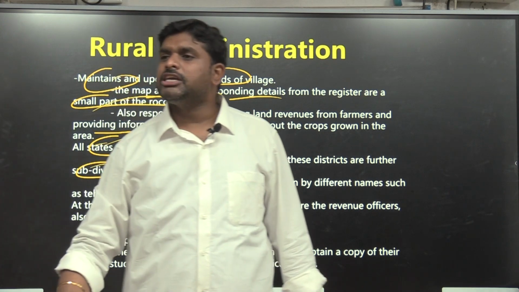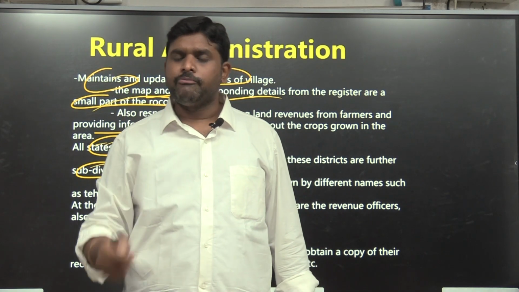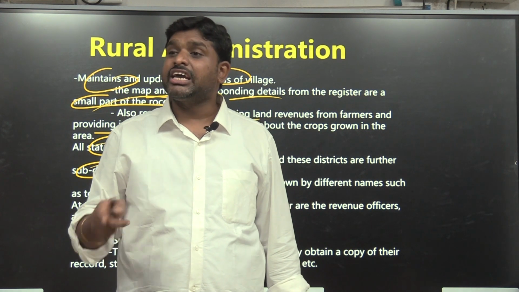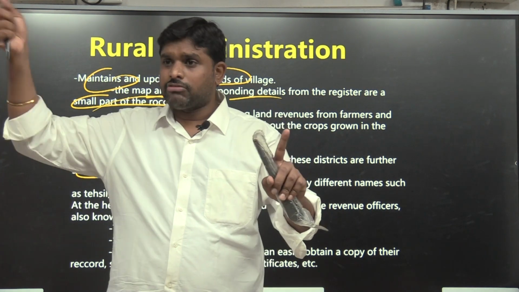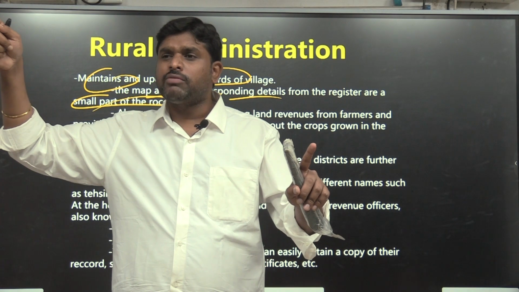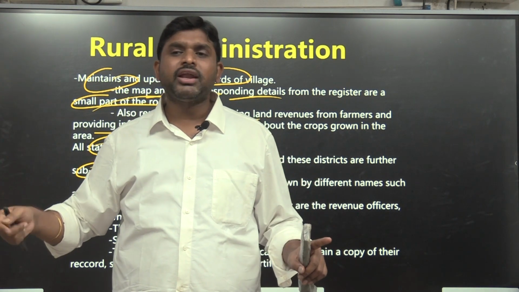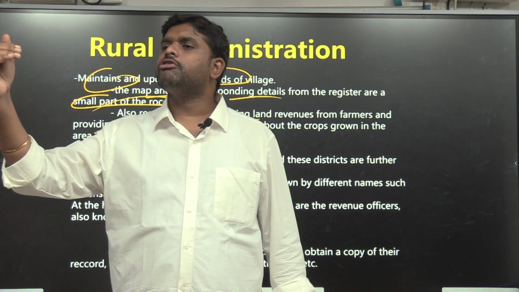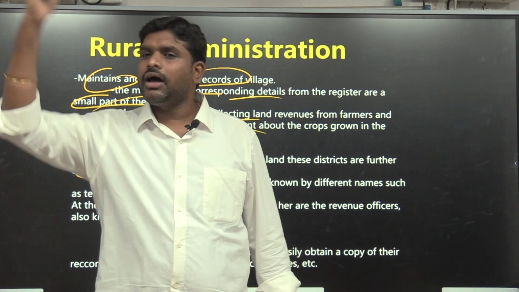So the rural administration is streamlined like this. From the beginning, it is village revenue officer. Now, Panchayat secretary is a secretary to the Gram Panchayat. He will not have the record of the village. Who will be having the record of the village? Patwari. Who is Patwari? Village revenue officer. So village revenue officer at the village level, mandal revenue officer at the mandal level, district collector at the district.